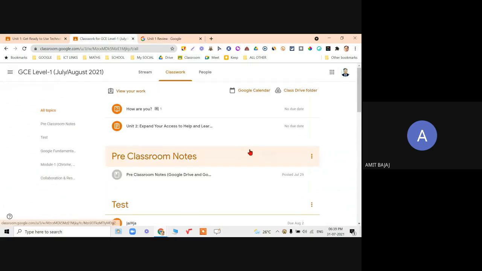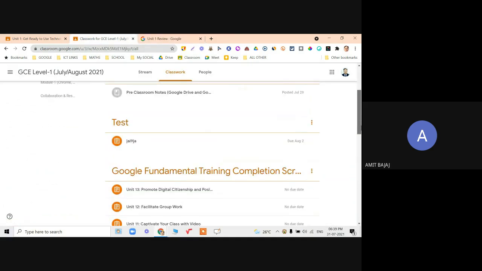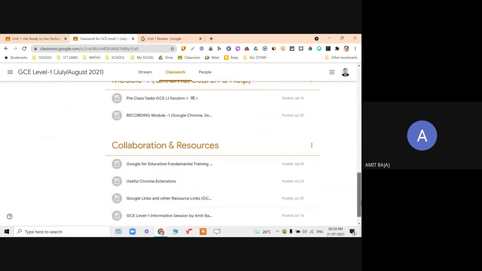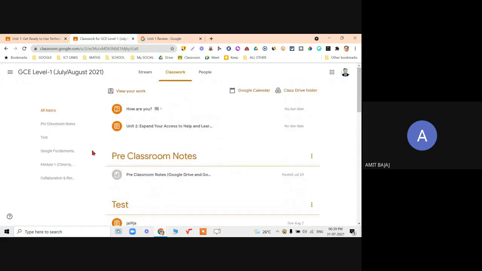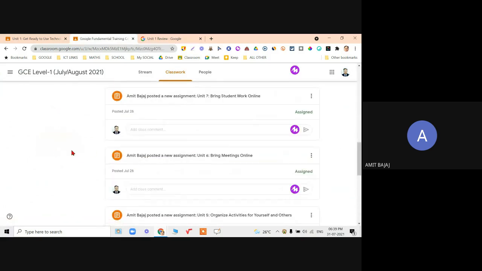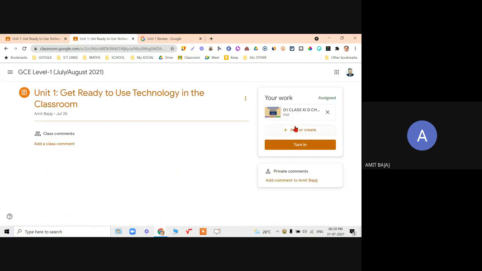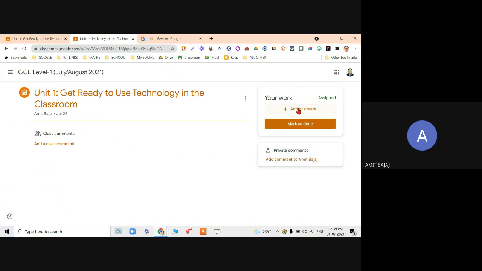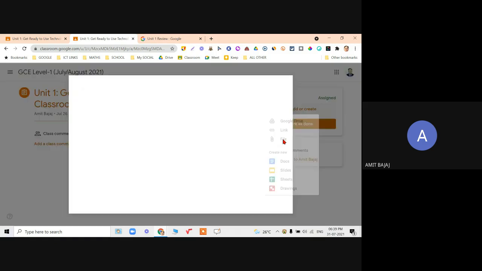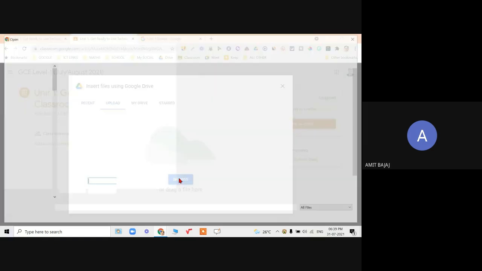Let's say I am here in my student account. When I come to this, let me click on add or create, and I will select the file option, and I have taken a screenshot.